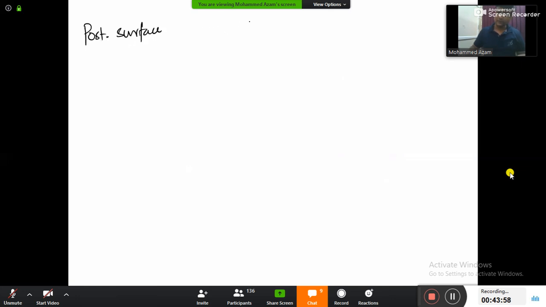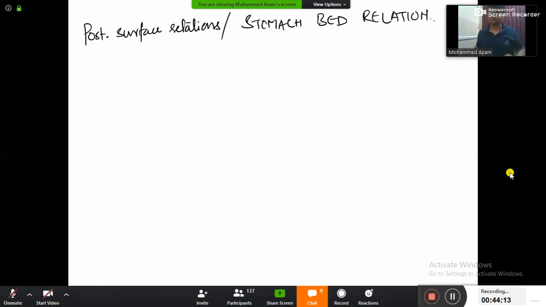And the posterior surface relation of the stomach is very famously known as the stomach bed relation. Posterior surface relation is also known as the stomach bed relation.